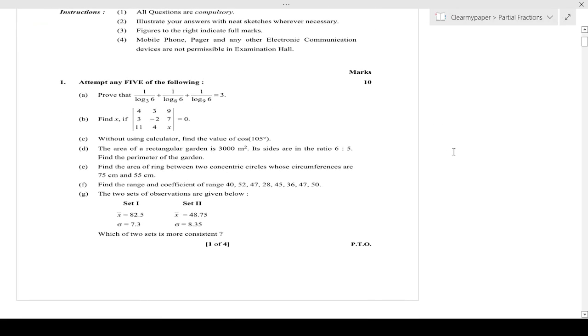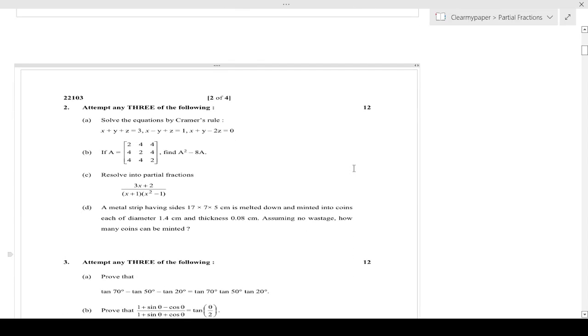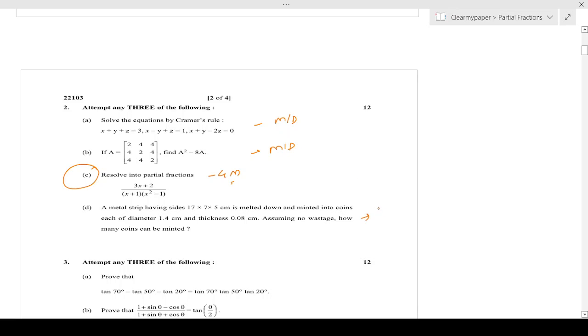So if you see where partial fractions appears, there is none in question number 1. In question number 2, it appears in question 2C. The funny part is every time it appears as the same question number 2C, always for 4 marks. So this is the first instance. And if you see the options here, this is matrices and determinants. It's technically determinants, but we can assume matrices and determinants together. So this is a matrices and determinants problem. This is a matrices and determinants problem. And this is, I think, the mensuration problem.